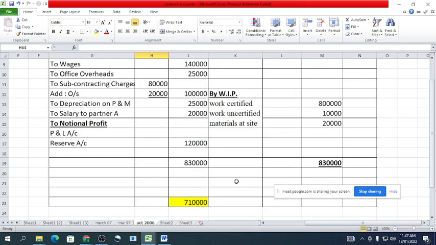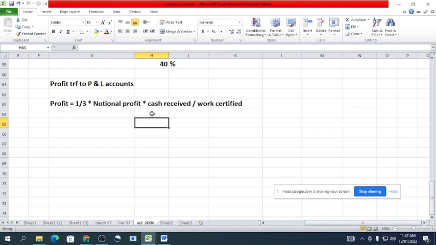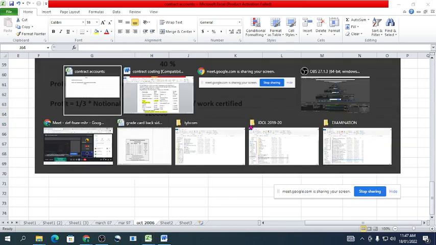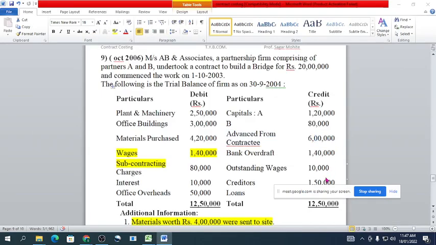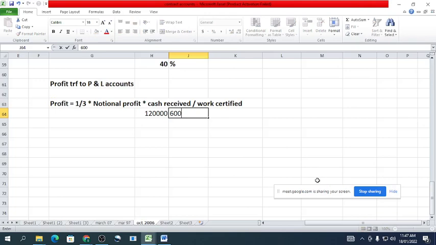Notional profit is 1,20,000, into cash received, rupees 6 lakh, divided by work certified, 8 lakh.